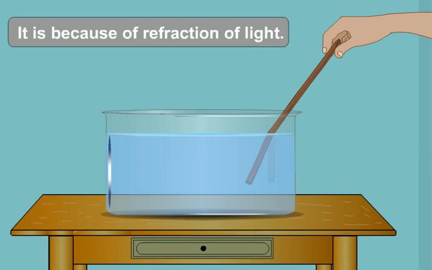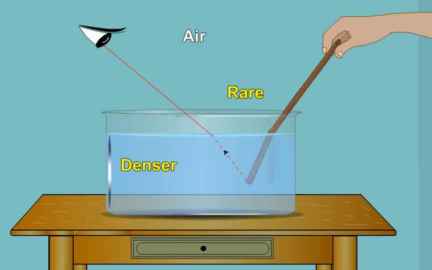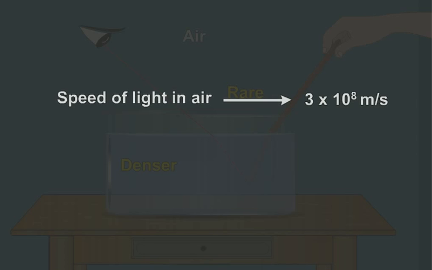Here, in the above condition, the stick is dipped in water and our eyes are in the air. So the light from the dipped portion of the stick travels to our eyes through two different media. As you know, light travels with different speed in different media.